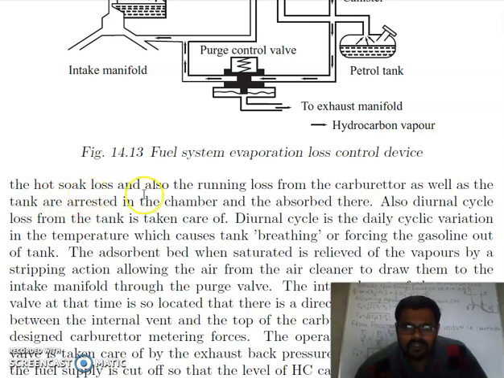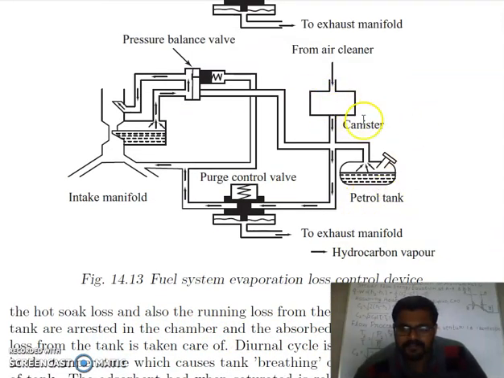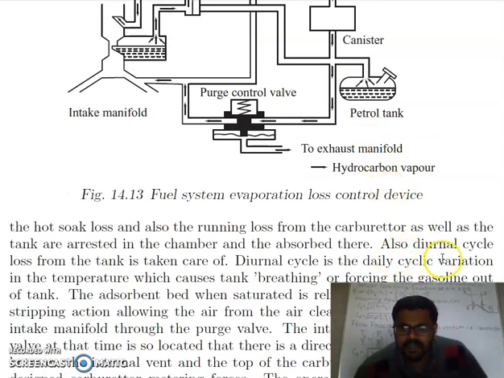The hot soak loss and also the returning loss from the carburetor as well as the tank are arrested and absorbed in this chamber. Also diurnal cycle loss from the tank is taken care of. Diurnal cycle is the daily cyclic variation in temperature which causes tank breathing or forcing the gasoline out of the tank.